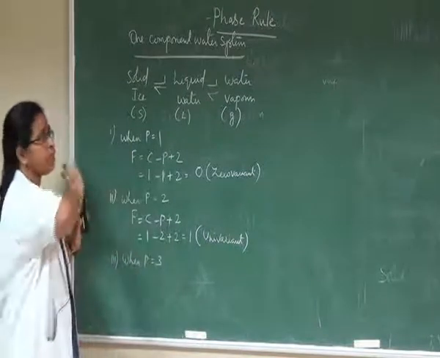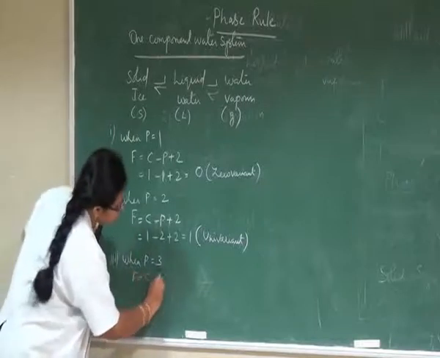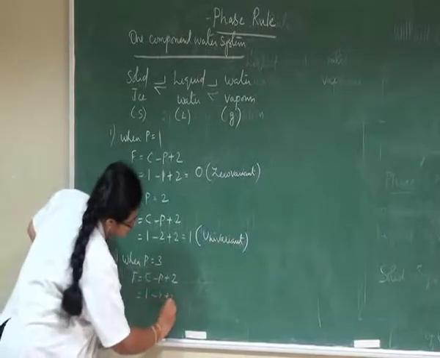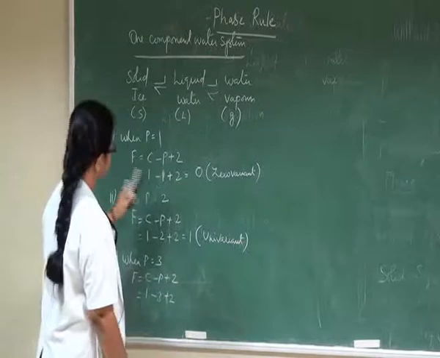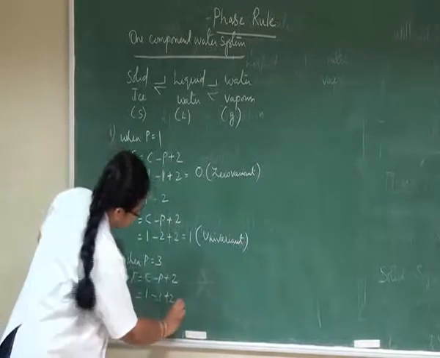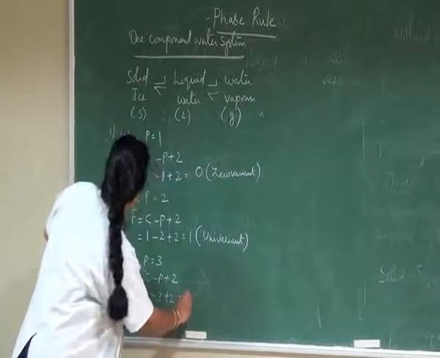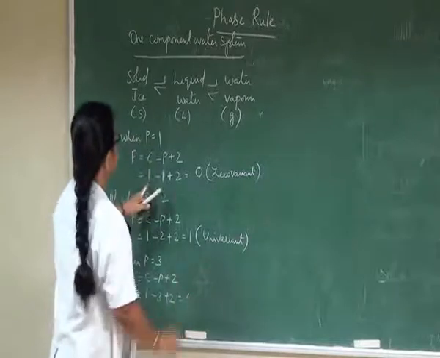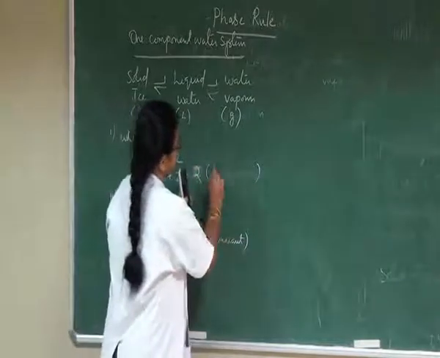That means when all the three phases are in equilibrium, the phase rule becomes bivariant.